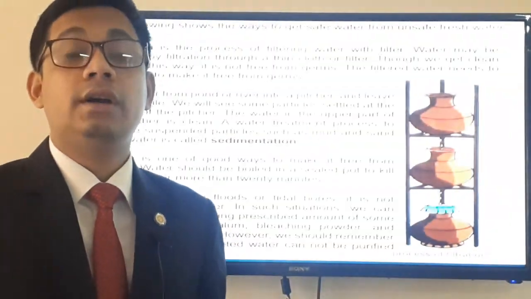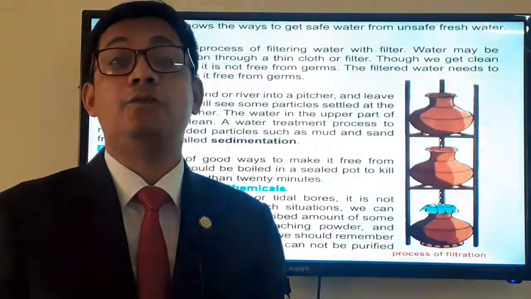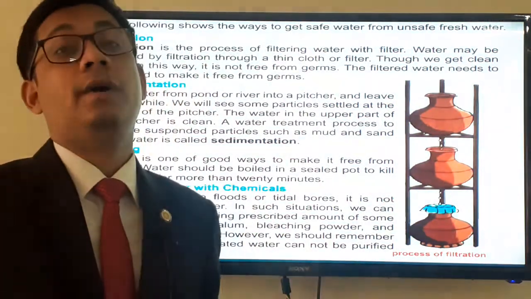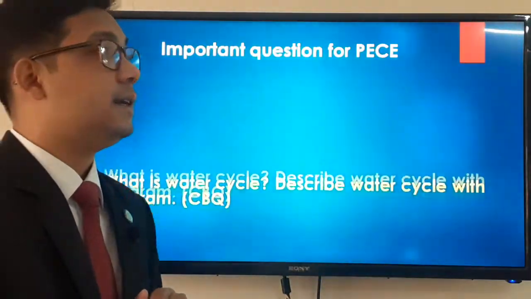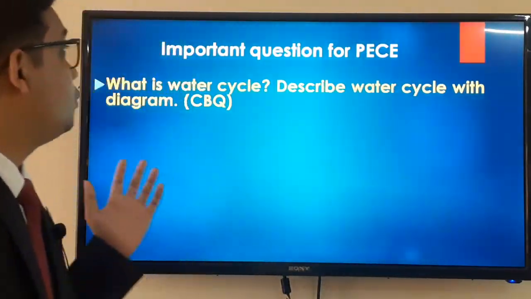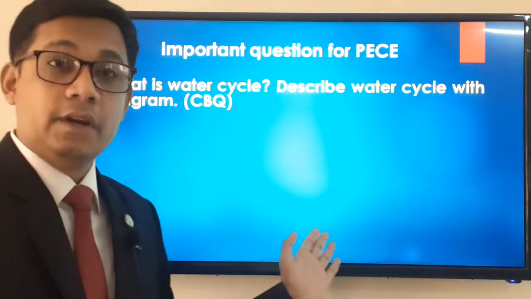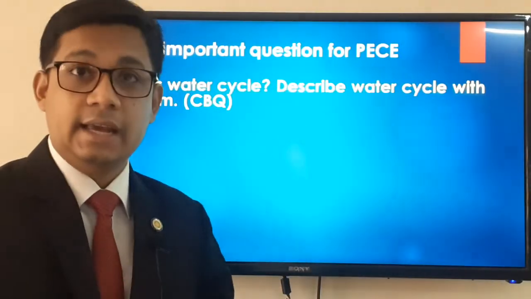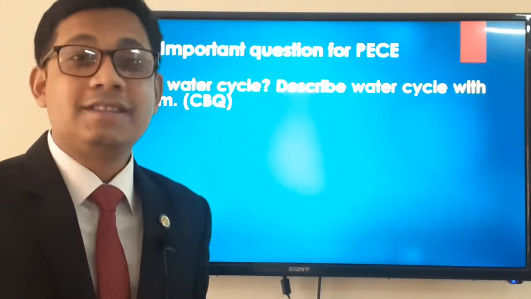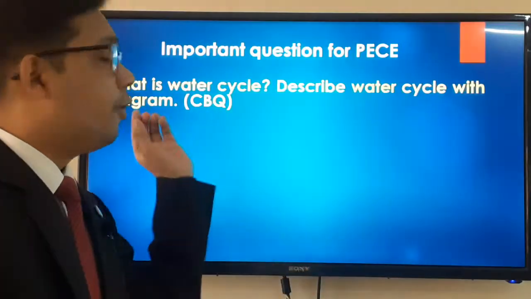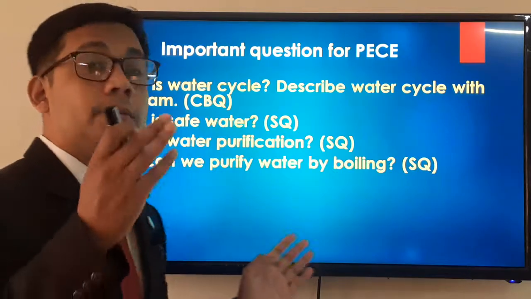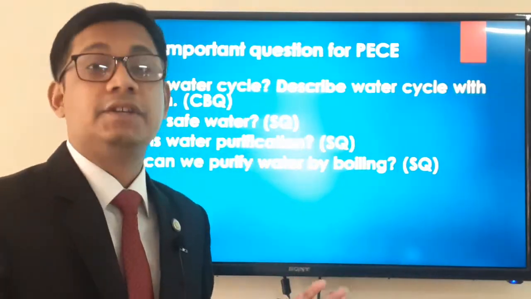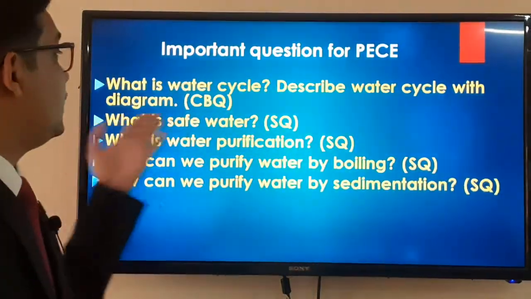So now we will learn what questions will be important for this particular chapter. This is a very important chapter for the PEC examination. The first one is, what is the water cycle? As I discussed today, this is very important. It will come: what is the water cycle, and describe the water cycle with an appropriate diagram. You have to write the definition and draw the sketch of the water cycle: evaporation, condensation and precipitation. And look, what is safe water, I discussed.